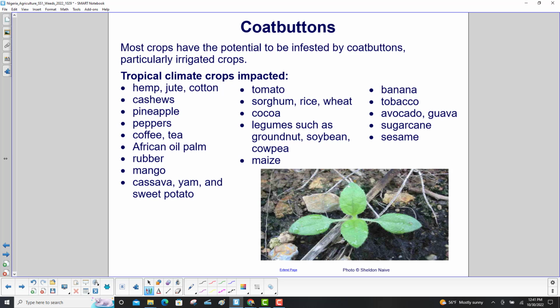And here's a list of the tropical climate crops that are impacted: hemp, jute, cotton, cashews, pineapple, peppers, coffee and tea, African oil palm, rubber, mango, cassava, yam, and sweet potato. Second column: tomato, sorghum, rice, wheat, cocoa, legumes such as groundnut, soybean, and cowpea, maize. Third column: banana, tobacco, avocado, guava, sugarcane, and sesame.